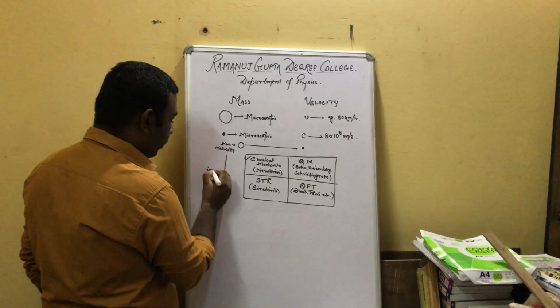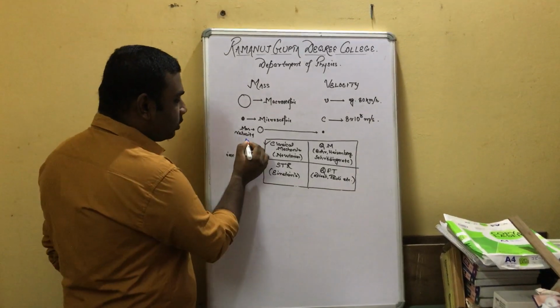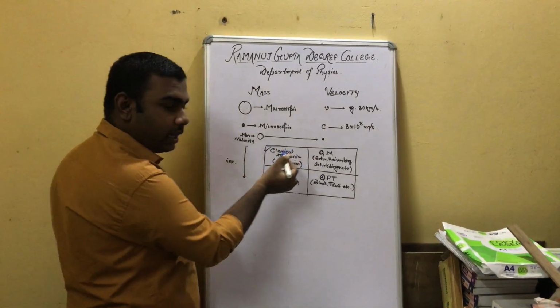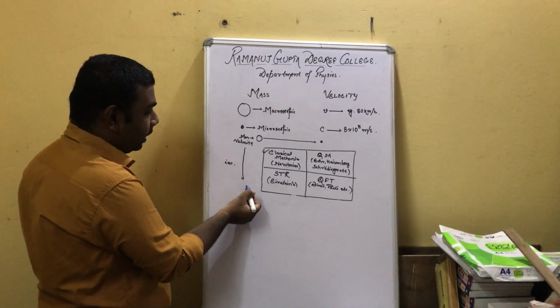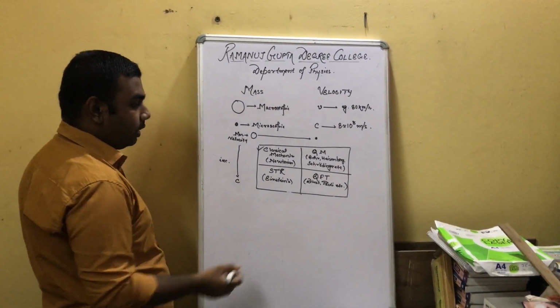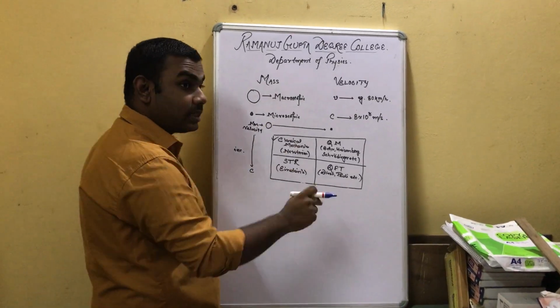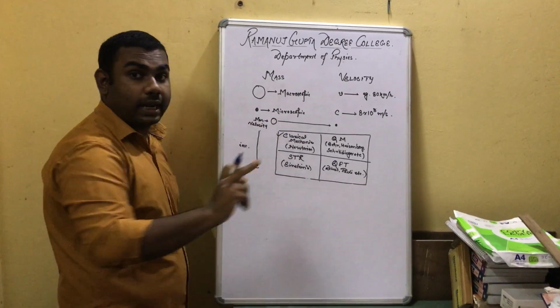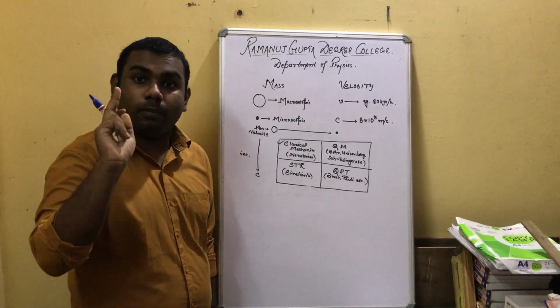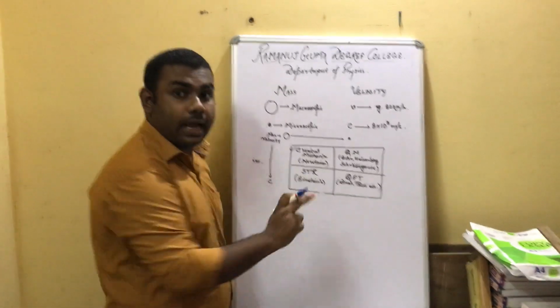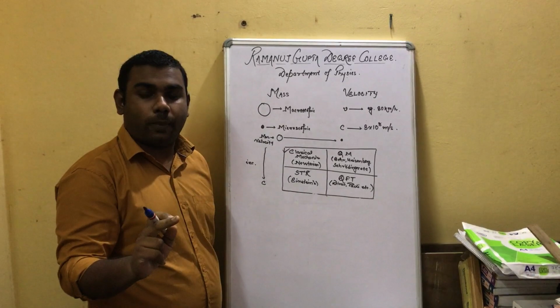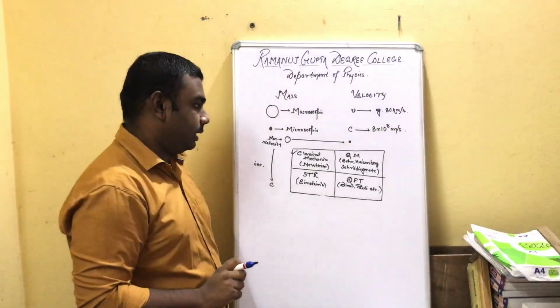velocity is increasing one. If it is normal, then we will study Newtonian mechanics. If we increase the speed to the speed of light, then we will study the special theory of relativity, where the mass changes. In Newtonian mechanics, mass doesn't change, mass remains constant, but in STR, with the motion of the particle, mass of the particle changes.